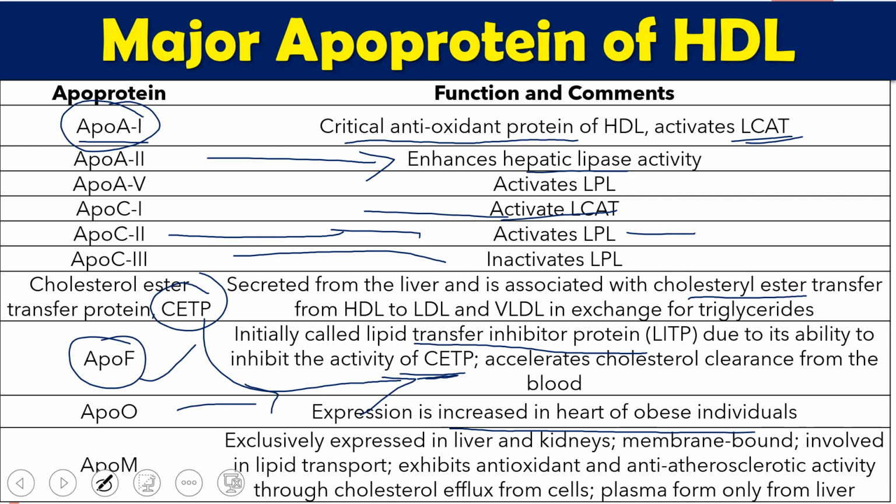Then ApoA is mainly expressed in the person who is obese. Then one of the important apoproteins is apoprotein M, which is mainly expressed in liver and kidney. It is membrane bound. It is involved in lipid transport. It has a number of good characteristic features, like antioxidant activity and anti-atherosclerotic activity. Plus it also helps in the efflux of cholesterol from the cells.